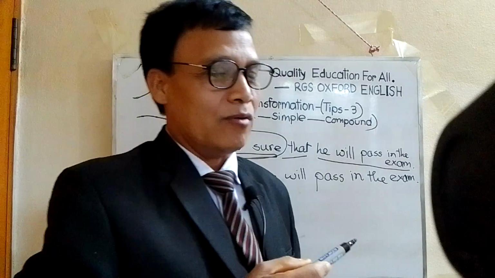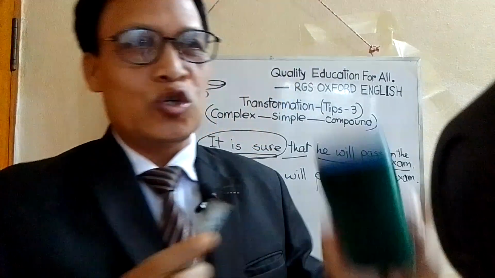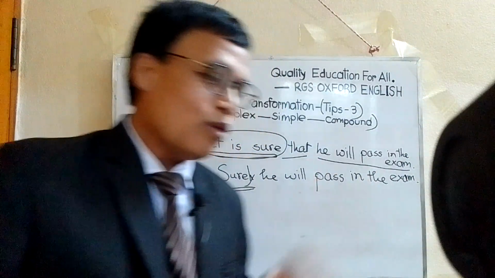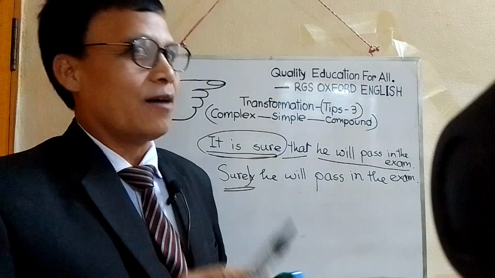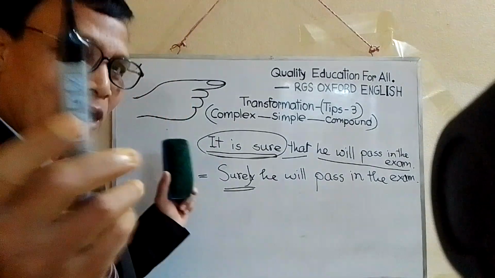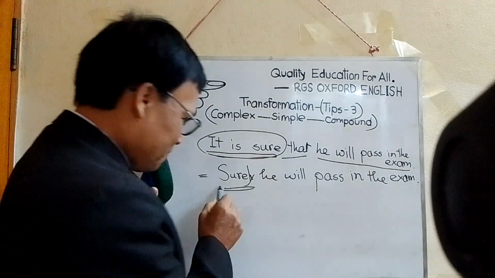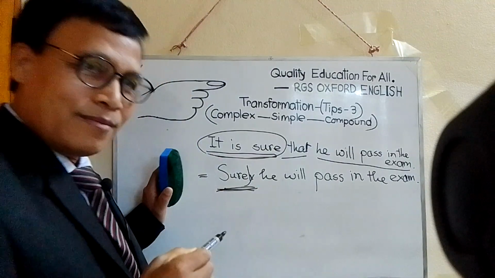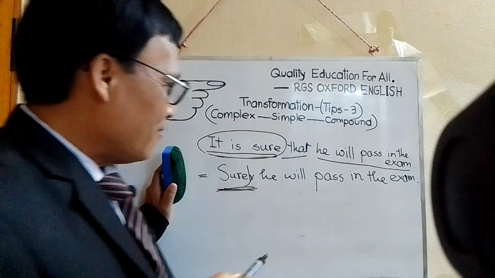How will we make it compound? You know well that in a compound sentence there are two clauses. So we have to make it a clause: surely, and it is sure.